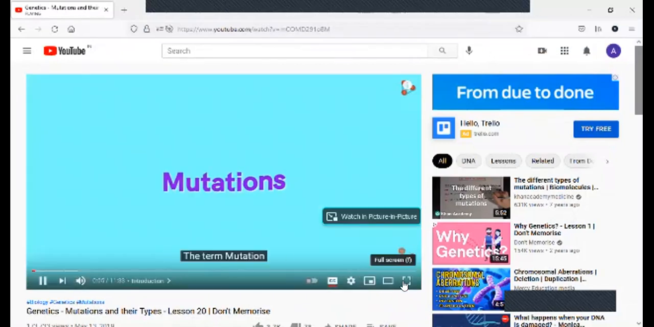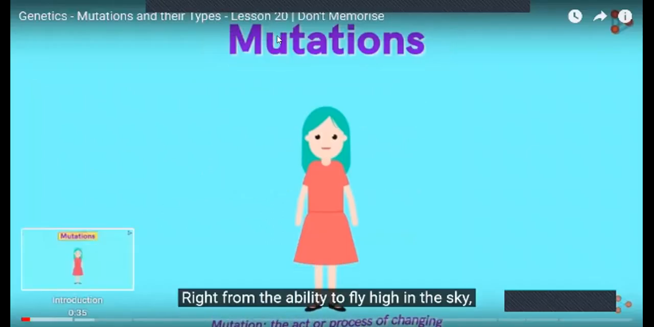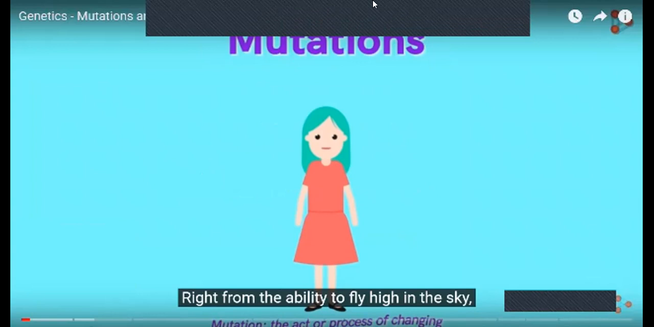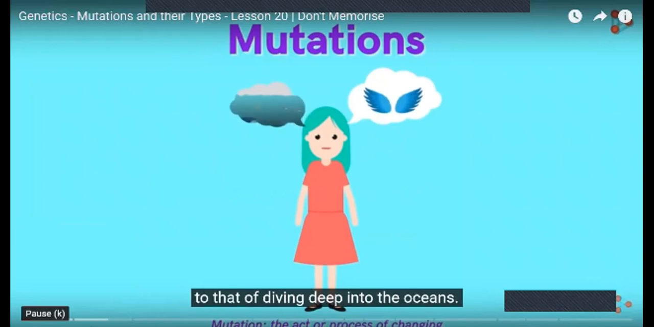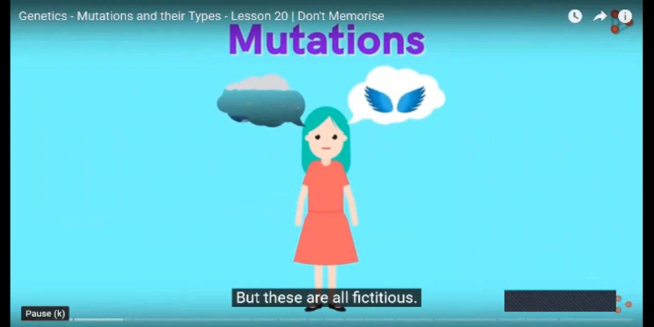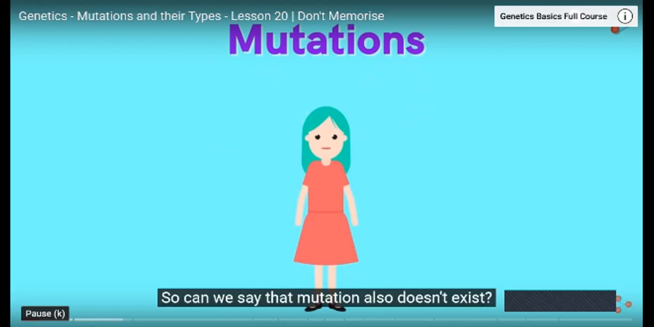The term mutation brings countless fantasies to our mind, right from the ability to fly high in the sky to that of diving deep into the oceans. We all love to have such fantastic abilities. But these are all fictitious. Such fantasies don't exist. So can we say that mutation also doesn't exist?